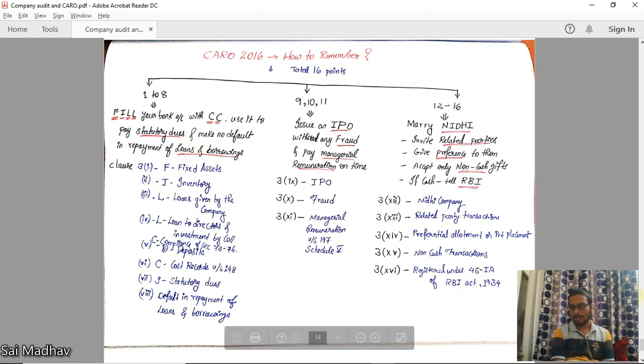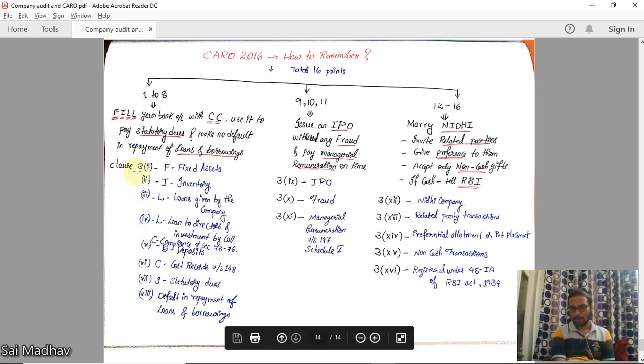All these things should be reported in CARO, Company Auditors Report Order 2016. This should be along with the audit report. You need not mention every point if the company is complying. Only if the company is defaulting, you can include such a point.